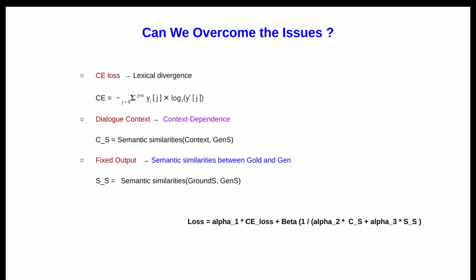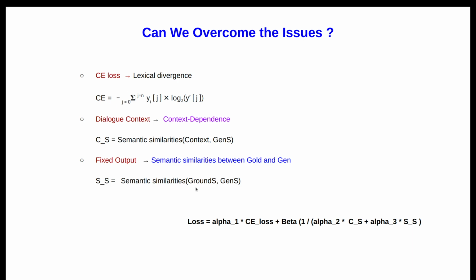We thought, why not also put the context into the picture? Along with whatever it has generated, we can consider how appropriate it is as per the context. That was the first thing in our mind.